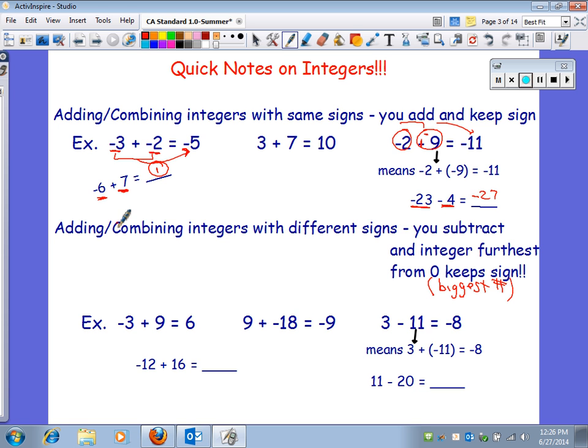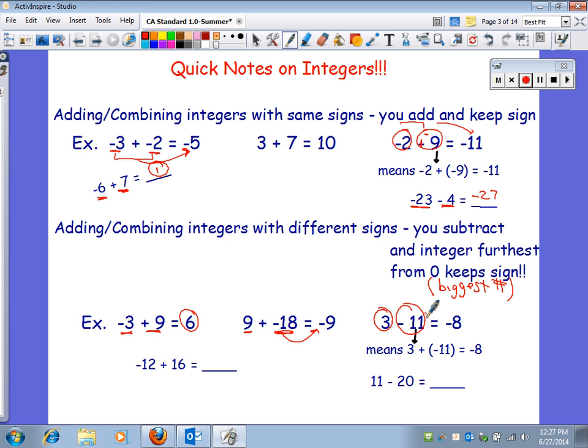You get these examples down here, -3 and a +9. 9 has a bigger digit, so when you subtract them, it stays positive. 9 and plus -18. 18 has a bigger digit, so you're going to keep your answer negative after you subtract. +3 minus 11 means you've got a +3, you've got a -11. They're different signs, and a bigger digit, the 11, so you're going to get a -8.